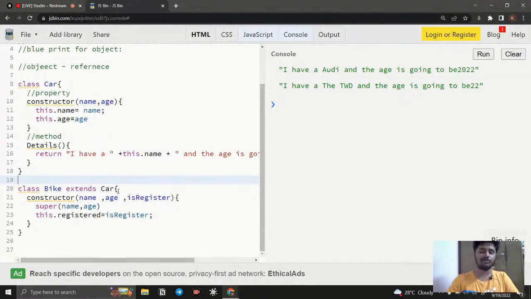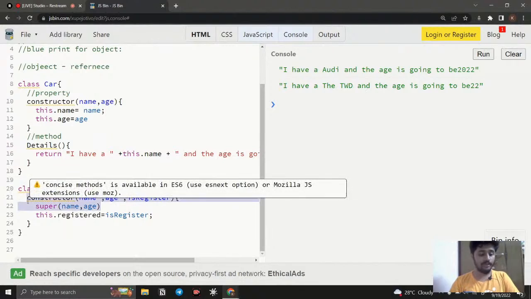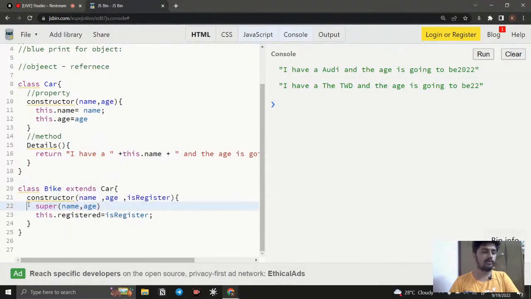Just remember that. JavaScript, all the methods and all, remember. So what I did, if you use super, then it's going to have access to all the methods and the constructor of the parent element. Remember that. So we can use that instead of writing everything like this.name, this.age. Don't want that.